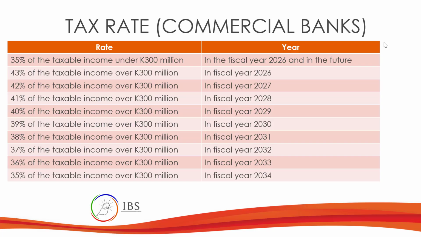Okay, for commercial banks, there is a specific provision in the ITA 2025 with regards to the rate percentage. As you can see here, in 2026, the tax will be 35% if the profit of the commercial bank is under 300 million. And then it will go up to 43% in fiscal year 2026 if the taxable income is over 300 million kina, okay, and so on. So that's the excess in that case.